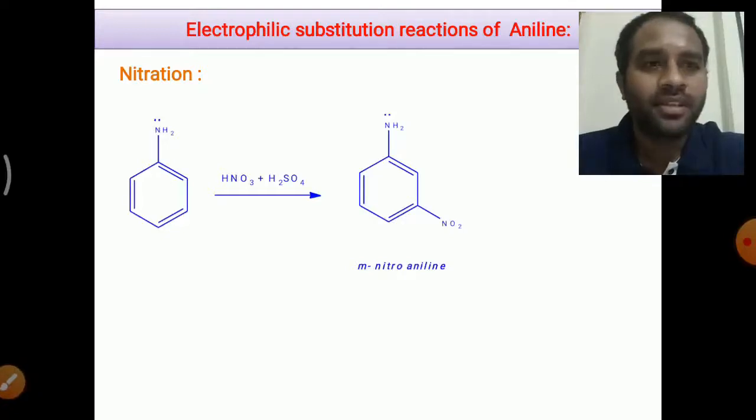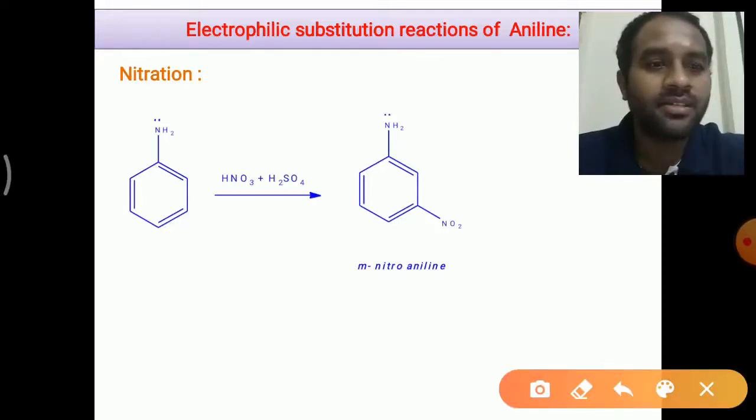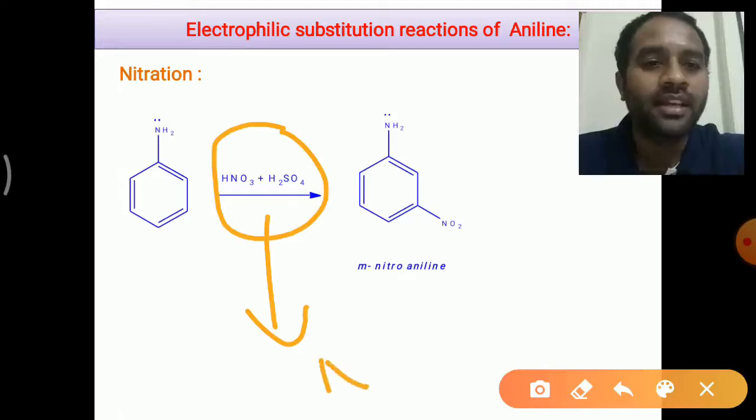Similarly, here we can see another example, that is electrophilic substitution reactions on aniline, that is nitration. Just now I have told you that the NH2 group is an ortho-para directing group, but here in this case, when we subject this aniline to nitration by using the nitrating mixture, that is nitric acid and sulfuric acid, from this we will get the nitro electrophile, right?